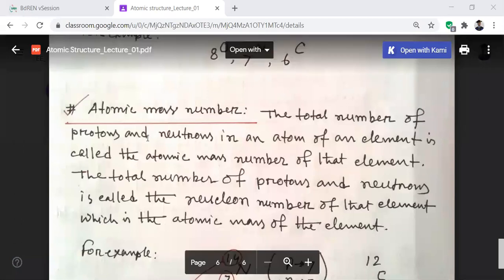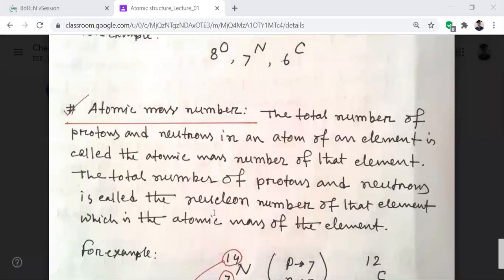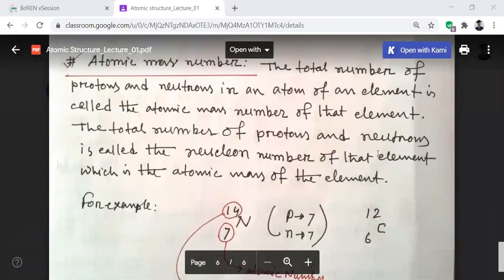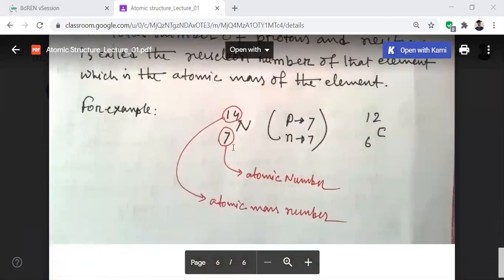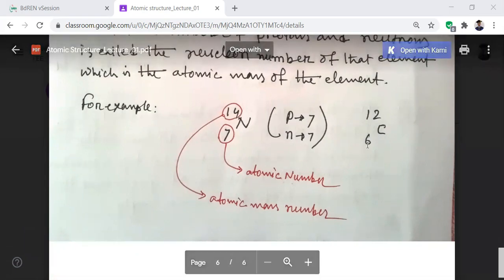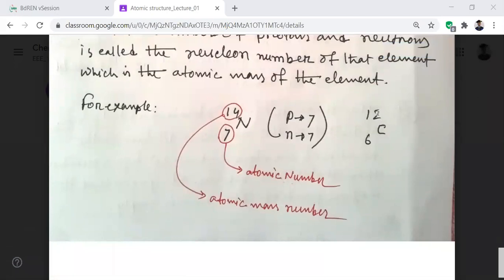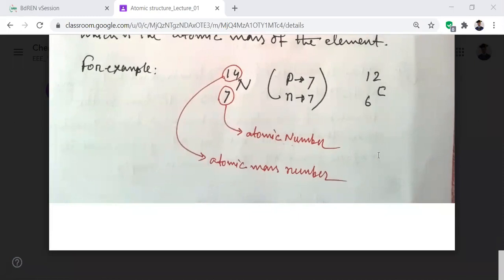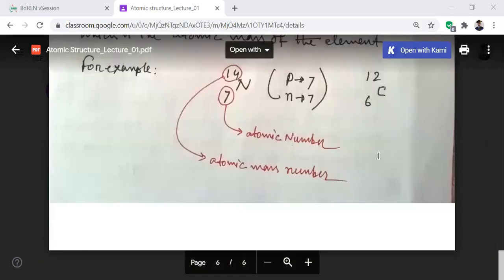The total number of protons and neutrons in an atom of an element is called the atomic mass number of that element. The total number of protons and neutrons is called the nucleon number of that element, which is the atomic mass of that element. For example, nitrogen. This is the atomic number of nitrogen, and 14 is the atomic mass number of the nitrogen atom. Similarly in case of carbon, 6 is the atomic number of carbon, and 12 is the atomic mass number of the carbon atom. Okay, so this is today's lecture. Okay, thank you very much. আমি এখন আমাদের রেকর্ডিংটা স্টপ করে দিচ্ছি।